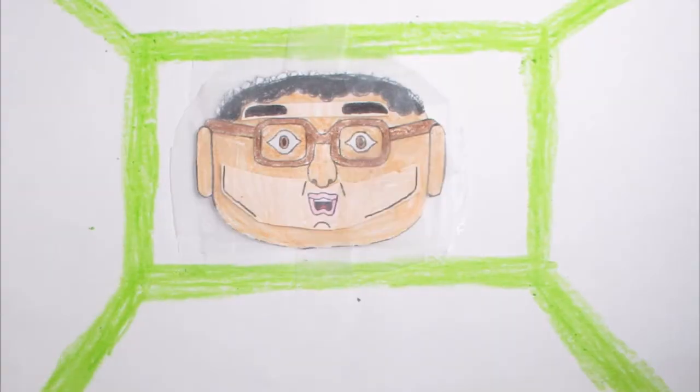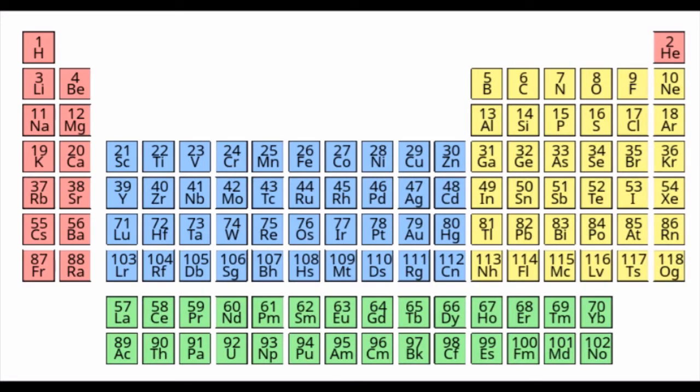So he put those in the same column. Further down the list, even if it wasn't every 8, there were still elements that acted similar to the first column. Once he put them in order, it created the odd shape of the periodic table.